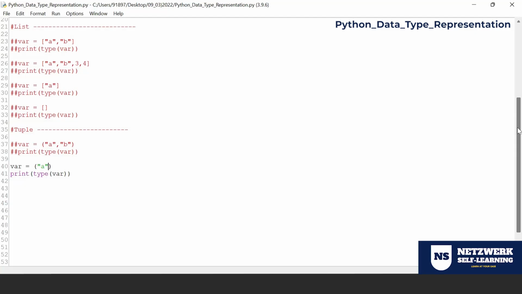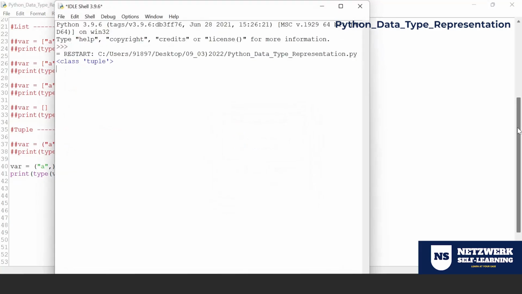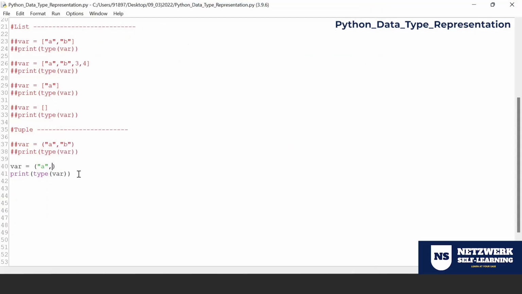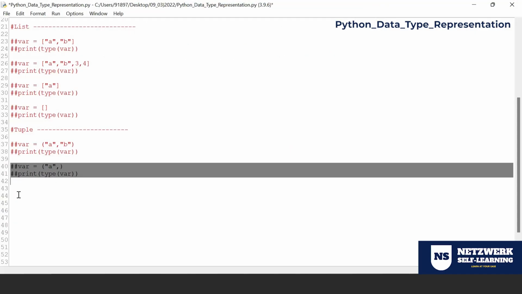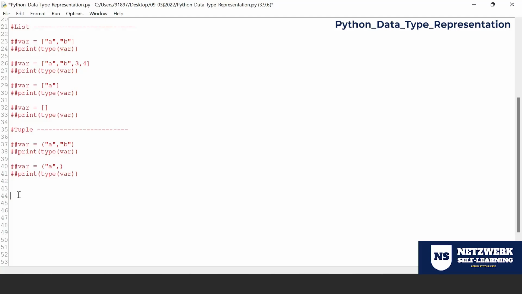Why? Because when you have only one data as a part of a tuple, you need to make sure that you keep a comma. It is an indication that it is not a single data, it is a sequential data. Now you can see this is represented as tuple. It is displaying as tuple. That's a tuple data type. Tuple and list are called sequential data types because we try to have more than one data over here. Tuple is very fast in execution compared to a list. We're going to see that in detail later. But as a heads up, I'm giving this because a few people may come across these points in interviews.